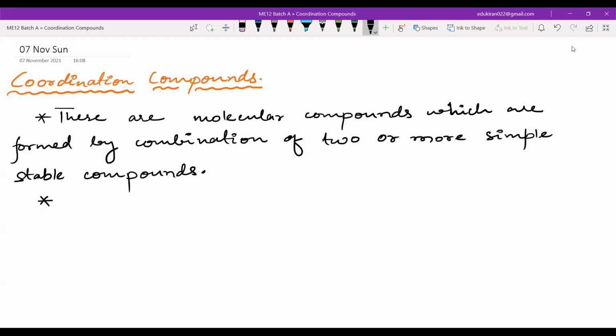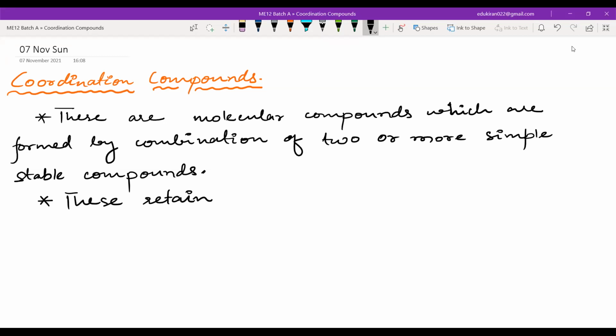Next point is that these retain their identity. Now, whenever you mix two things, what can happen? You can either form a new compound or you can form a mixture. But when it is a mixture, the identity is not retained if you add it into some kind of solvent in liquid state.